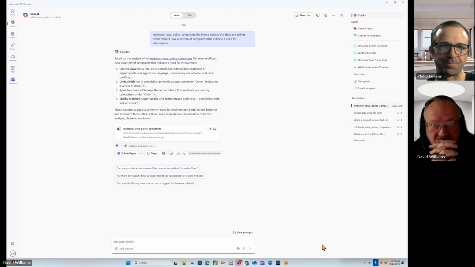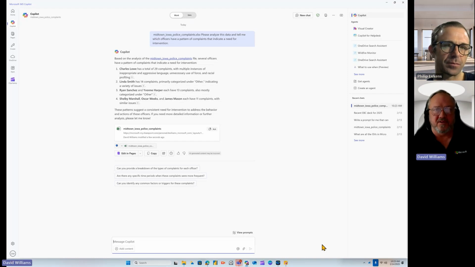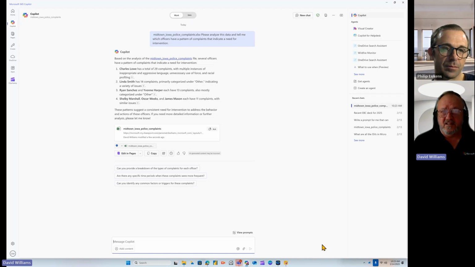Go ahead, Dave. Yeah, so this prompt that I wrote says, analyze this spreadsheet with all my data in there, and tell me which officers have a pattern of complaints that indicate a need for intervention, right? So I'm trying to tease out of the information, even though when we looked at it previously, we saw that there were a lot of officers with multiple complaints. It's able to dive in and say, hey, this person has 29 and multiple instances of aggressive language and unnecessary use of force and racial profiling.